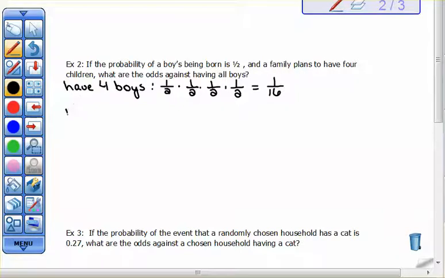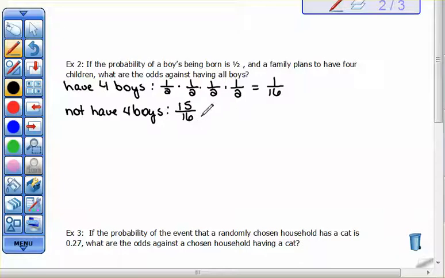Now, not having 4 boys would be the exact opposite of that. So if 1 over 16 is the probability of having 4 boys, then the opposite of that is 15 out of 16. Remember, these have to add up to be 1. 15 out of 16 would be my probability of not having 4 boys.